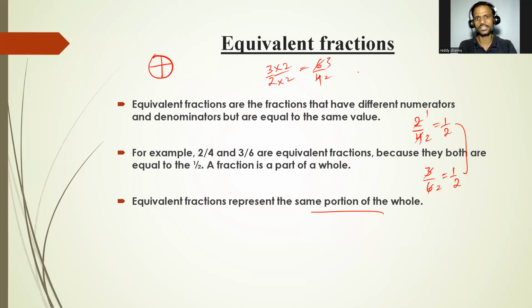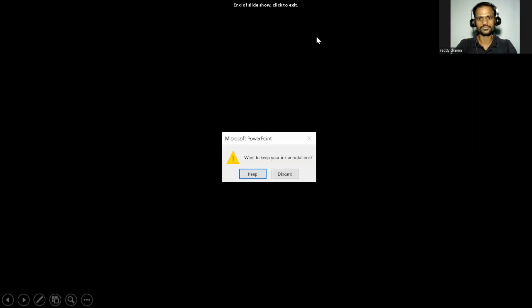Another thing we can do is divide the numerator and denominator by the same number, and we'll get equivalent fractions. To get equivalent fractions, we can do two things: multiply the same number to the numerator and denominator, or divide the numerator and denominator by the same number. Okay, so that's all about equivalent fractions. Right. I hope it is clear.